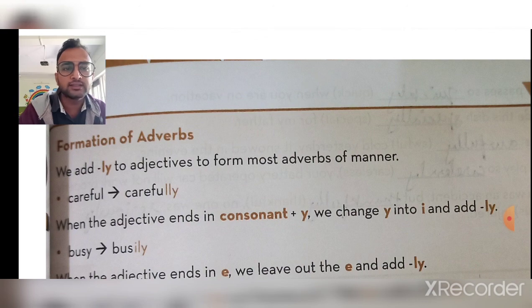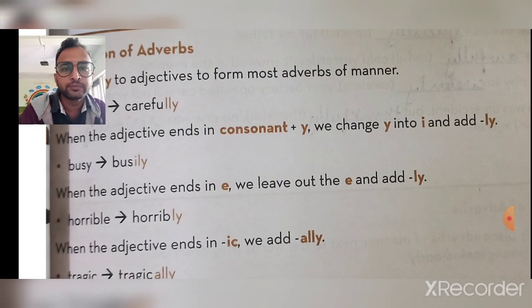When the adjective ends in a consonant plus y, we change y into i and add ly. So in busy, we get busily. When the adjective ends in e, we leave out the e and add ly. Here we can see horrible: we remove the e and write horribly. So please note down all these basic rules that we are studying right now. It will help you to form an adverb very easily.